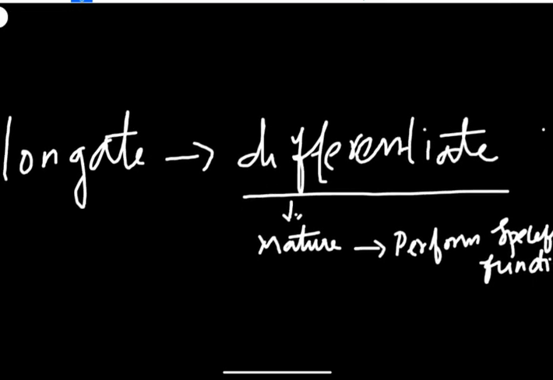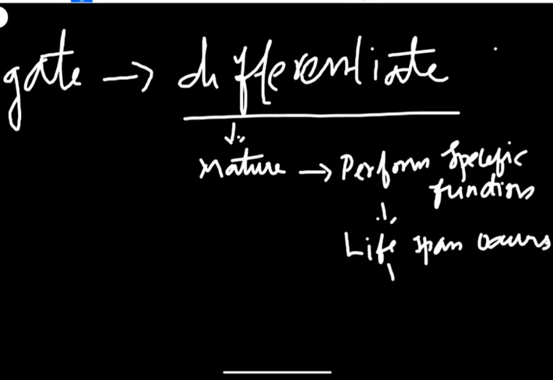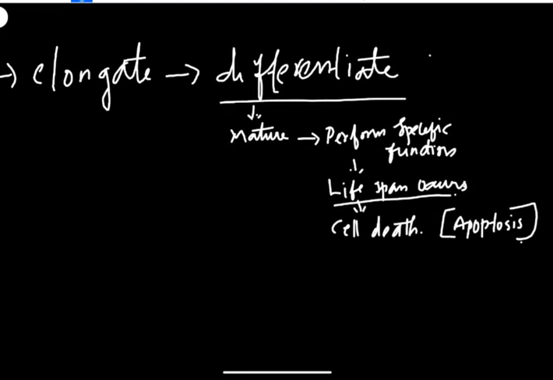After performing a specific function, what will they do? The lifespan occurs in the cell. After the lifespan occurs, what happens? The cell dies. Lifespan occurs means the cell death. The term used for cell death is apoptosis. So apoptosis occurs for those cells which attain the lifespan after the differentiation.